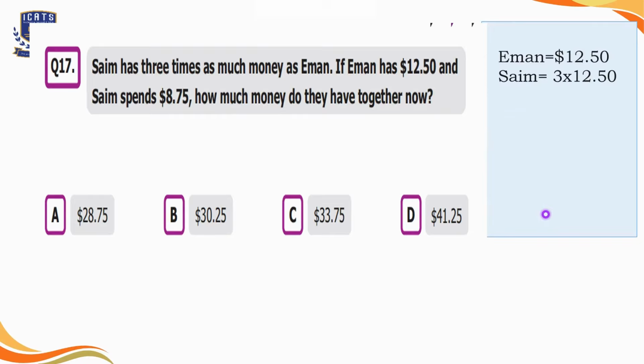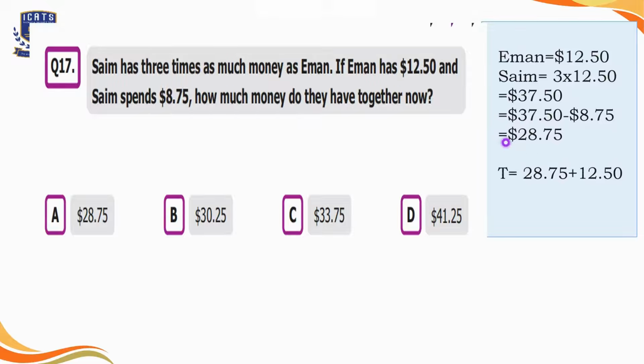So we'll multiply the number by 3. So we can say that Saim has $37.50. Now as he has spent $8.75, we will subtract it from the amount. The remaining amount of Saim is $28.75. Now we have to find out the total of Iman and Saim's amount. So we will add Saim's amount and Iman's amount. The total is $41.25. That is our option D. So they both have $41.25 altogether.